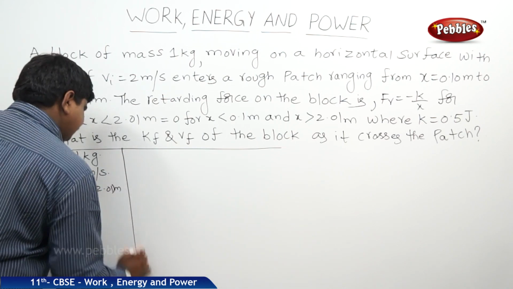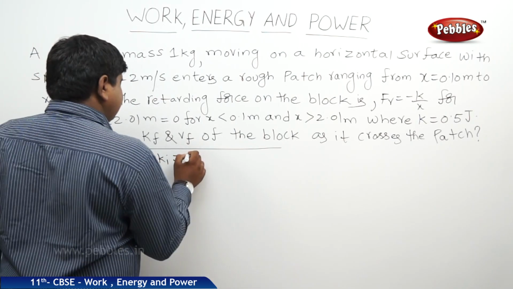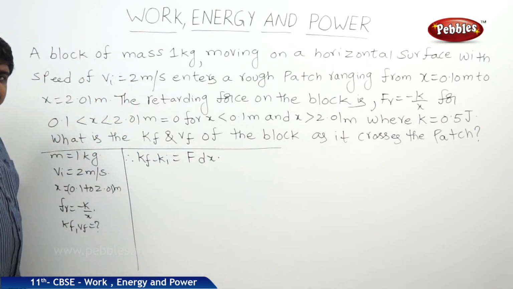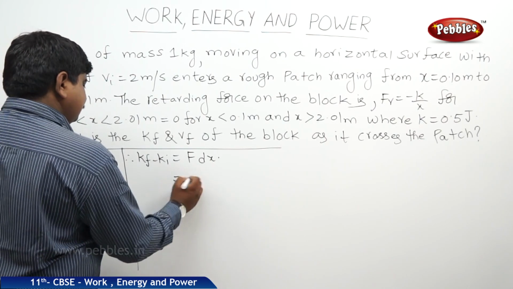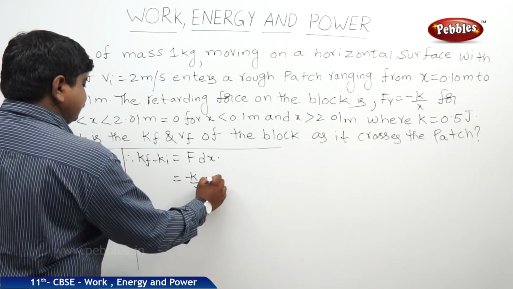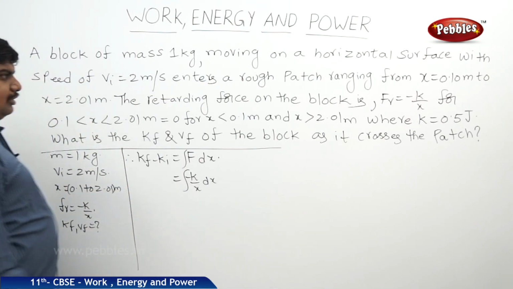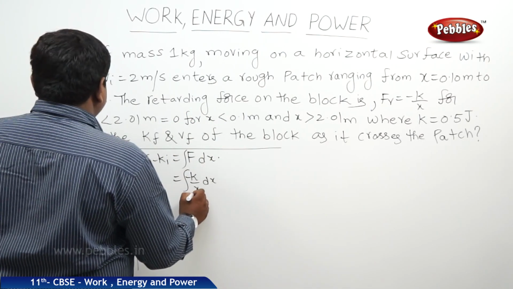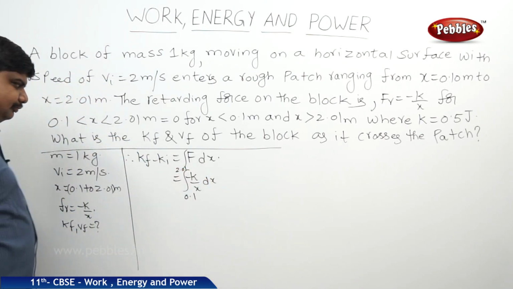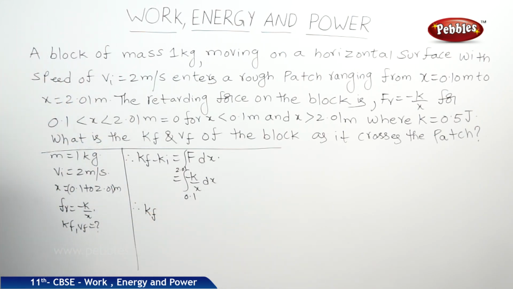So what can we write? We know that kf minus ki is equal to the integral of F dx. What is F? Minus k by x dx, integral. So the limits are 0.1 to 2.01. Therefore, kf, what is ki? We should find out.